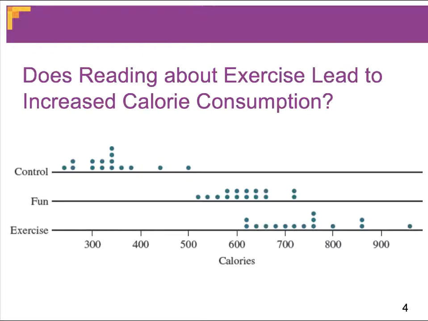So we already see that there was a big difference between how many calories were consumed by the control group, where they read about an essay not related to exercise, and the group that was reading the essay about the relaxing walk. Now, between the fun group and the exercise group, you see somewhat of a difference. The average is different in both of these cases. It looks like the exercise group did overall consume more calories, but it's not quite as distinct as it was from the control group to either the fun or the exercise group.